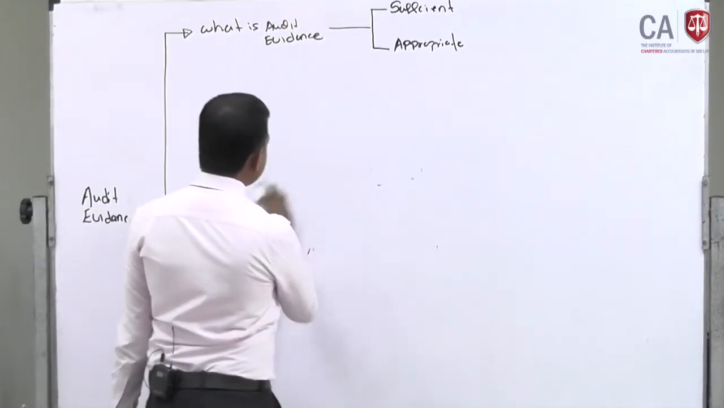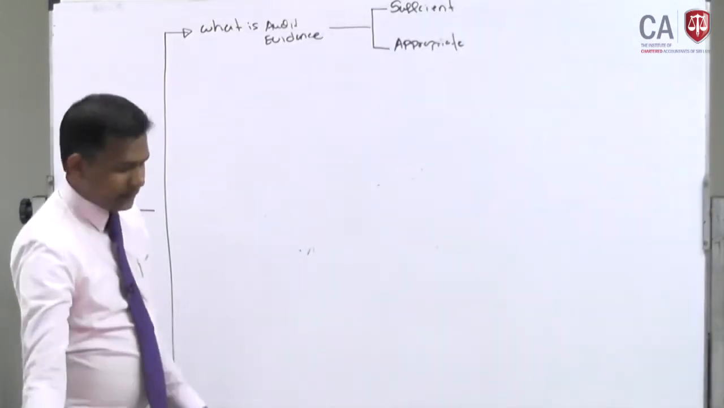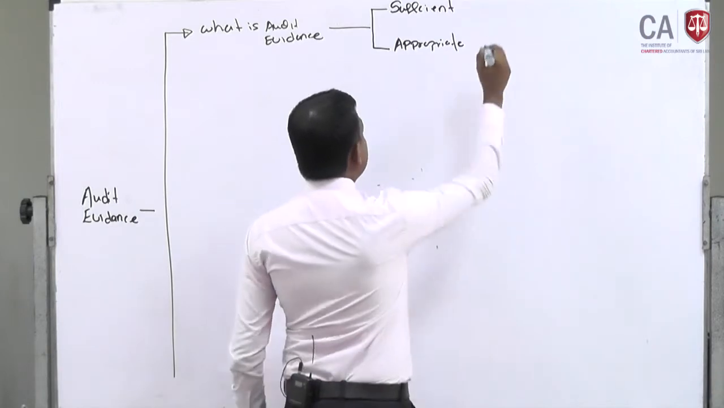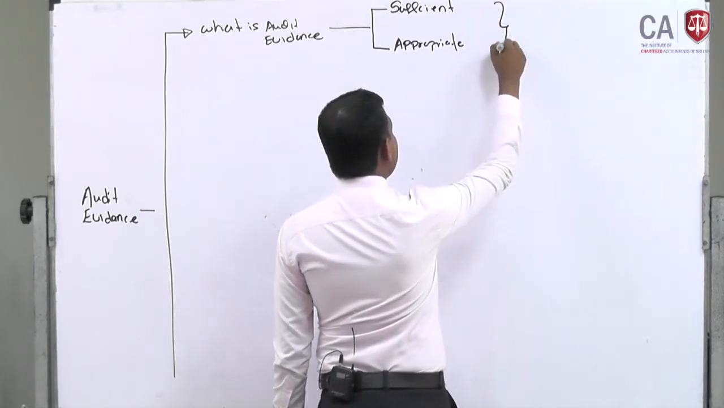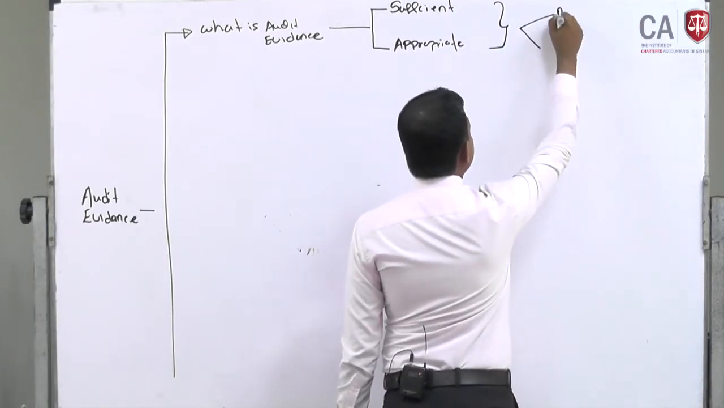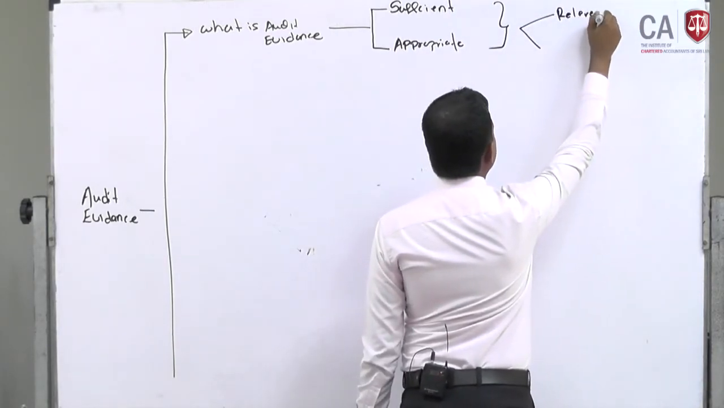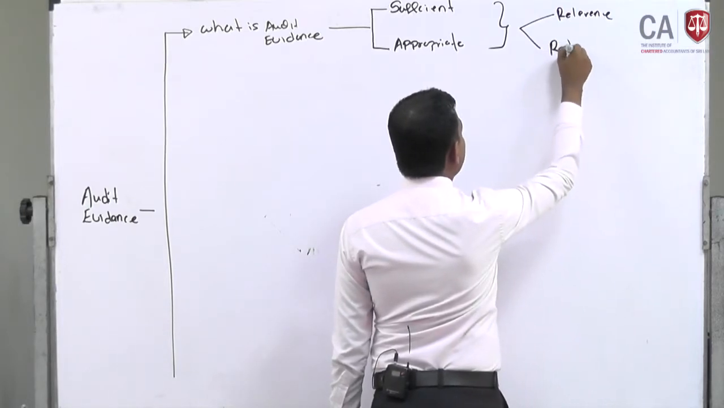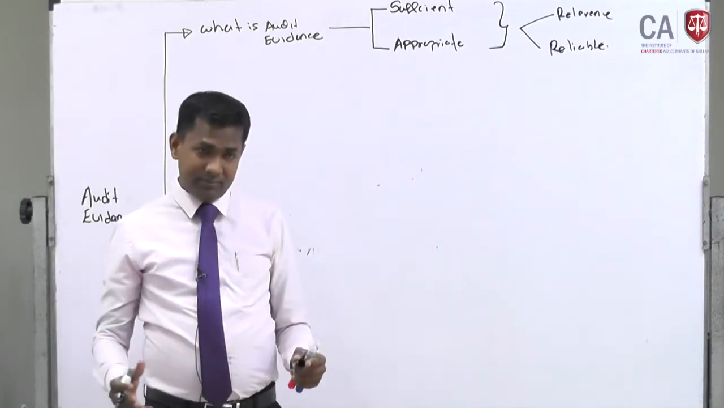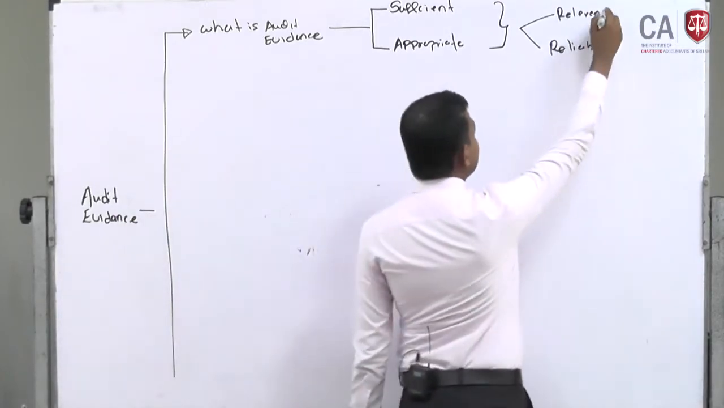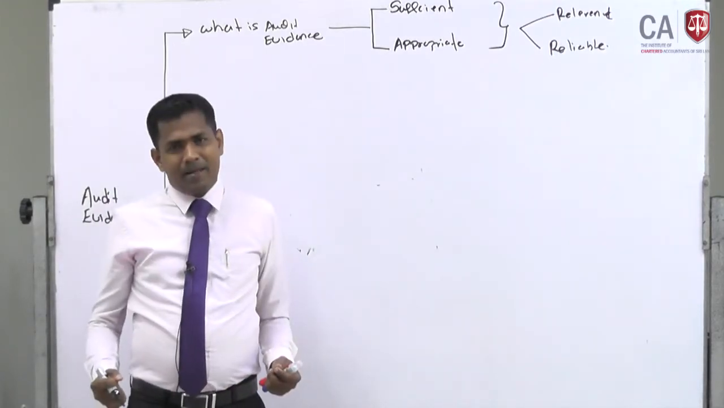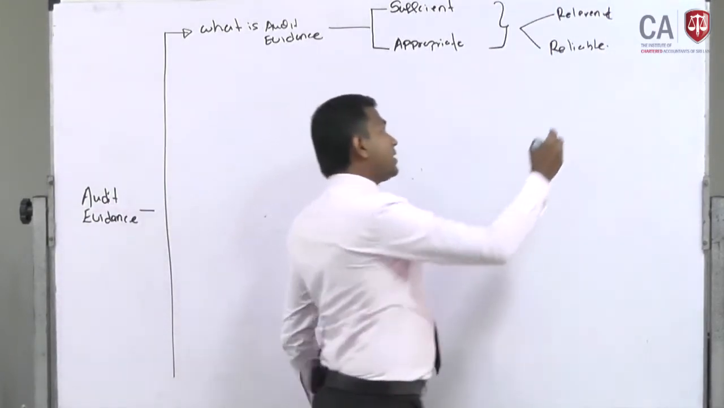Then, further on this audit evidence, there are basically another two concepts. One is relevance and the other is reliability. Audit evidence should be relevant. We call it relevance or relevant. Audit evidence should be relevant, or have relevance. We call it logical connection.